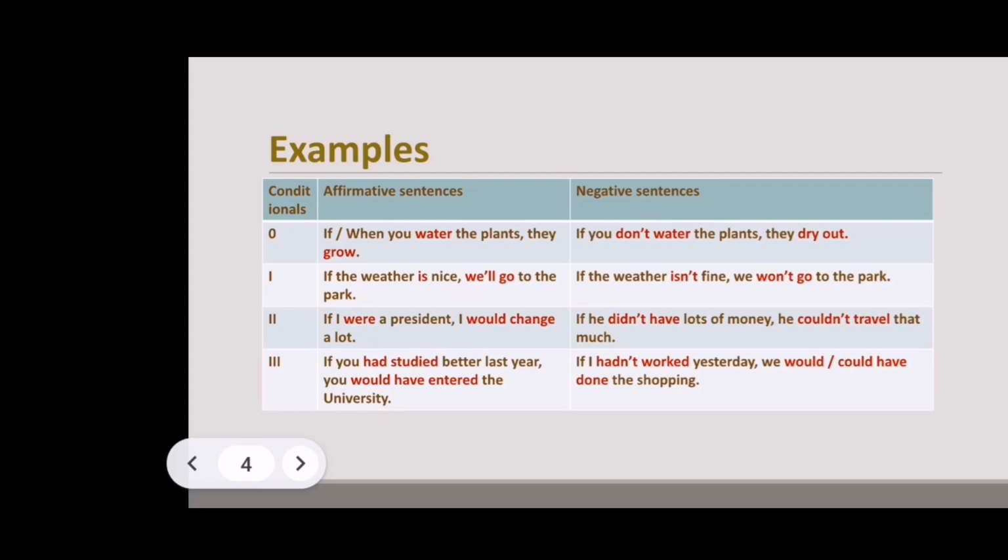I think that you can pause the video here, take your time and study this slide yourselves. It's not that difficult now. Pay special attention to the words in red. They are verbs, so try to remember the tense and the whole structure of all four conditionals. By the way, it is also a good idea to translate the sentences.